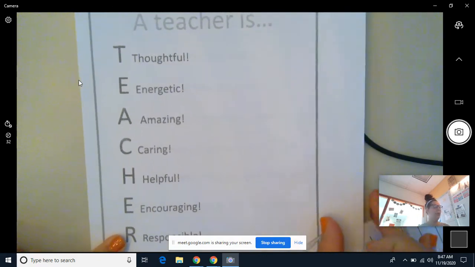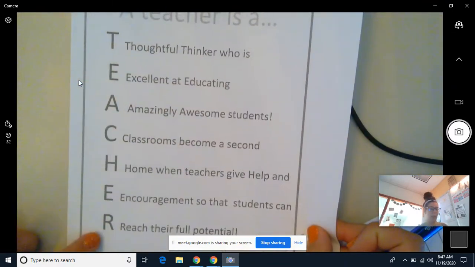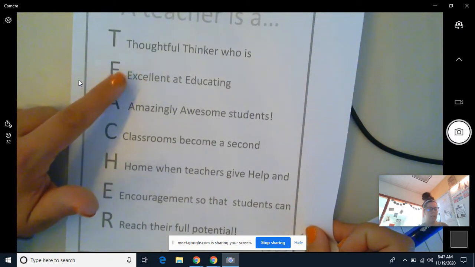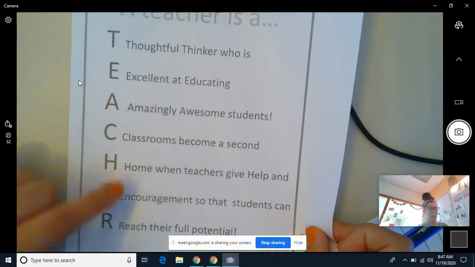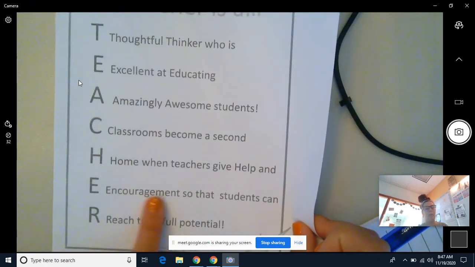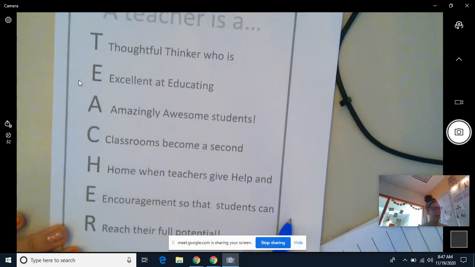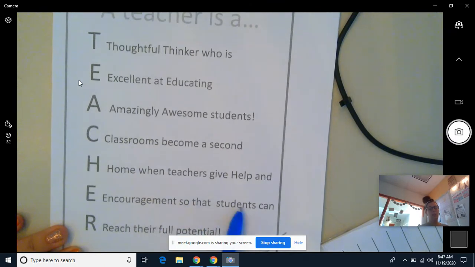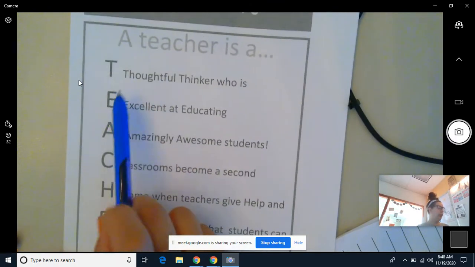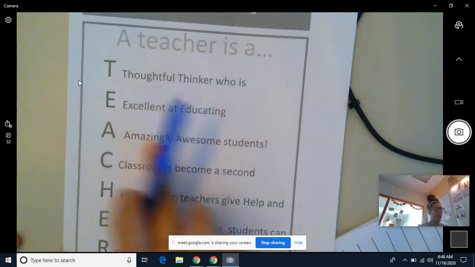Now I'm going to show you the same poem, but this time it's with sentences, okay? Or a line. So this time it's the same thing, teacher spelled out, but this time the phrase will start with the letter, but it has different words. Not every word in this phrase has the exact same letters. As you can see, not every word here starts with E, okay? It's just the first one. So T, thoughtful thinker who is, and so it goes through like a poem.